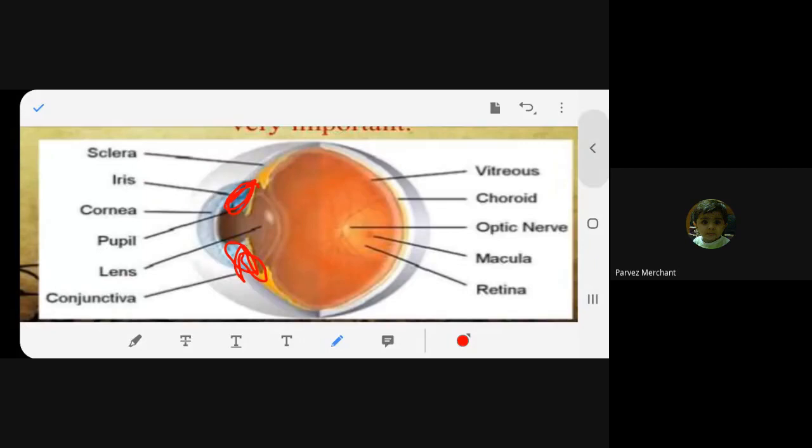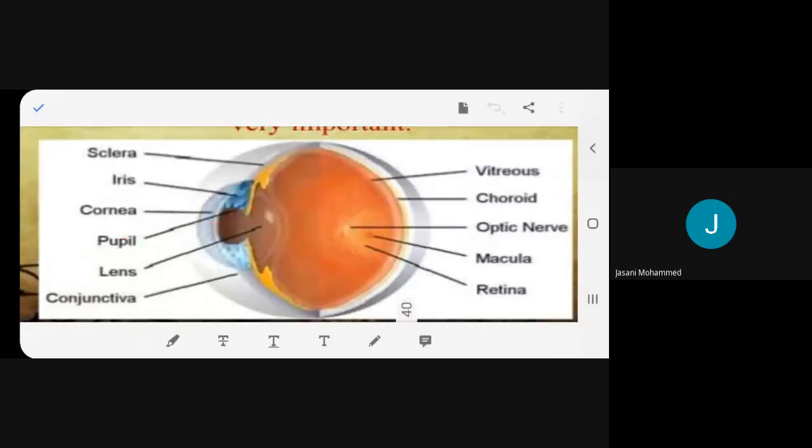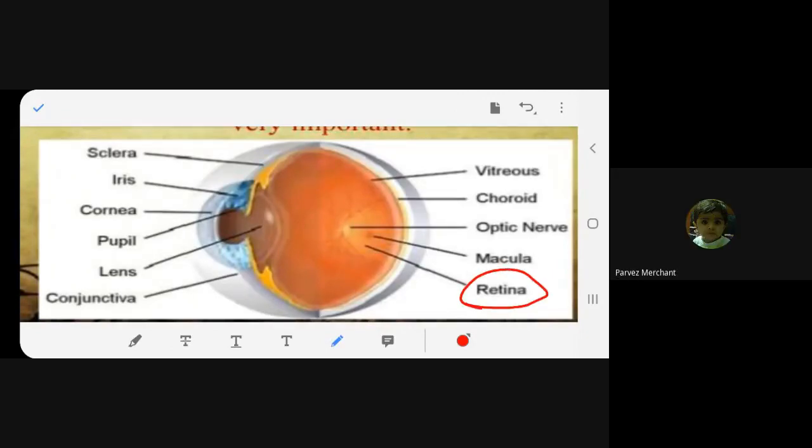So, which is the important thing with the lens? Light is traveling, going into the lens, and then the image is formed on the retina. Here, the image is formed. This is the place where the image is formed. Is it clear now? Yes, ma'am. Okay. So the image is formed on the retina. Where is it formed, beta? Retina. You should always remember that.